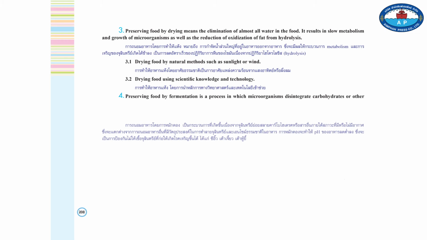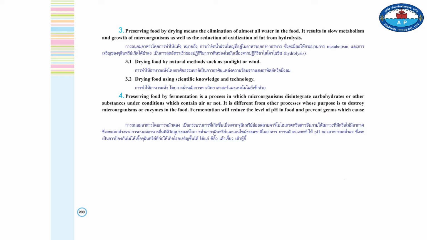4. Preserving food by fermentation is a process in which microorganisms disintegrate carbohydrate or other substances under a condition which contains air or not. It is different from other processes of which purpose is to destroy microorganisms or enzymes in the food. Fermentation will reduce the level of pH in food and prevent germs which cause disease to grow. Food processed by this method is soy sauce, salted soya beans, and pickled bean curd.